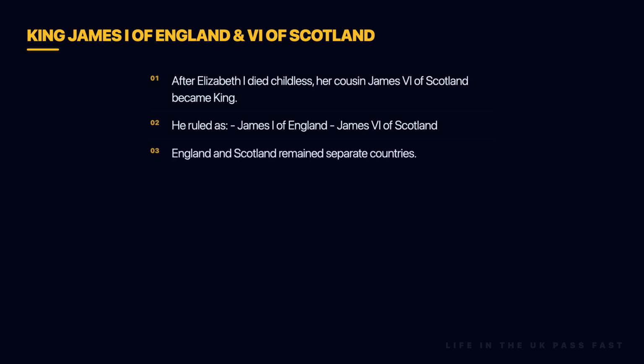Even though he was king of both, England and Scotland remained separate countries. During his reign, a new translation of the Bible was developed, known as the King James Bible or the Authorized Version. During this period, Ireland was an almost separate Catholic country. Henry VIII had taken the title King of Ireland.